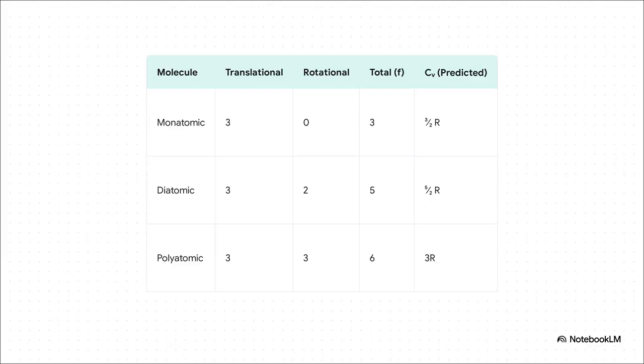But more complicated molecules have more options. A diatomic molecule, like an oxygen molecule, can also tumble end over end in 2 different ways. That gives it 2 rotational degrees of freedom, for a total of 5. A more complex molecule can rotate in 3 ways, giving it 6 total. As you can see in this table, the more degrees of freedom a molecule has, the more ways it can store energy, and this directly affects a property we call its molar specific heat, or CV.